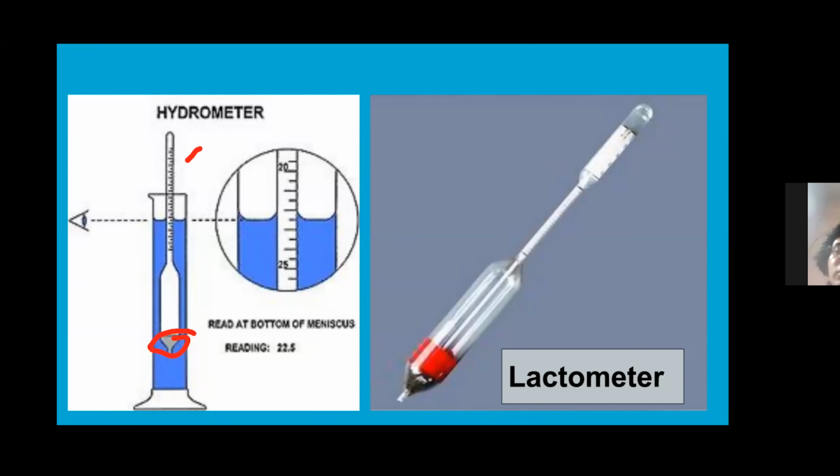Let me say to you, the density of milk is 1030 kilogram per meter cube. Milk density 1030 kg per meter cube. And we have a lactometer, right? If we dip it to find the density of milk, and we find the density more than 1030, for example 1050, 1060, then we can predict or guess that some powder is mixed in that milk because the density is more.